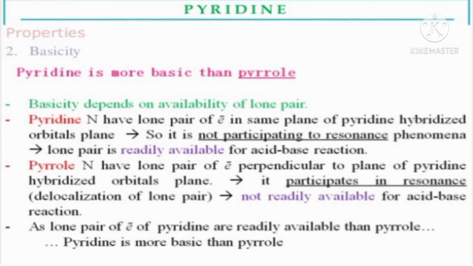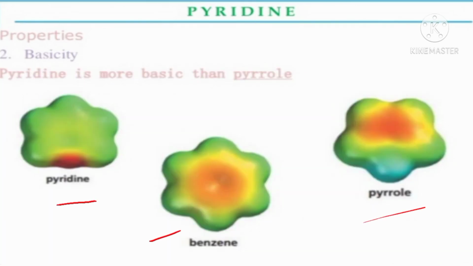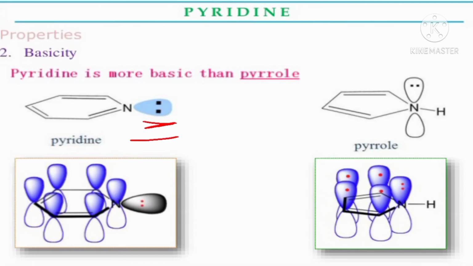Next, pyrrole. The nitrogen has a lone pair of electrons perpendicular to the plane of the hybridized orbital plane. Therefore, it participates in resonance, and it is not really available for the acid-base reaction. Here is the structure of pyrrole. Here also there are 2 electrons, but they participate in the resonance. Therefore, there is no availability for the acid-base reaction to take place.